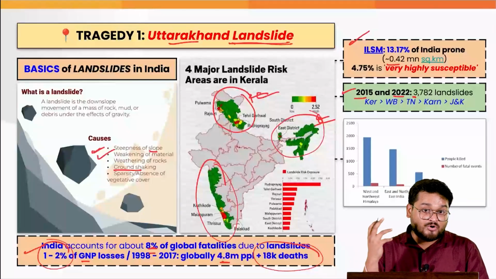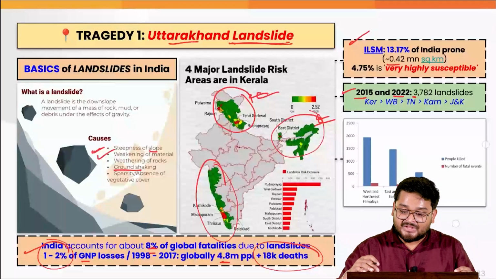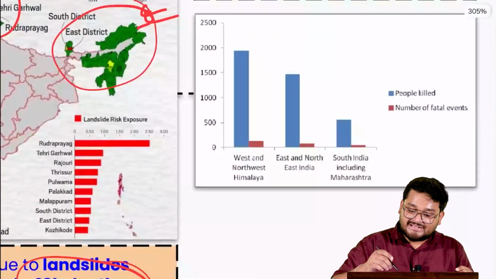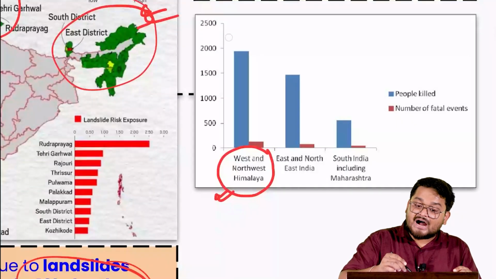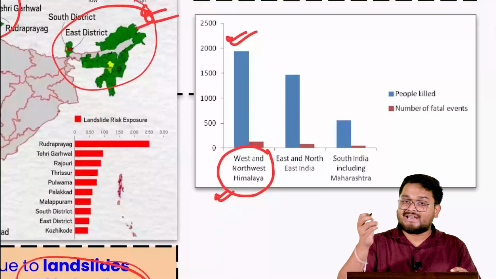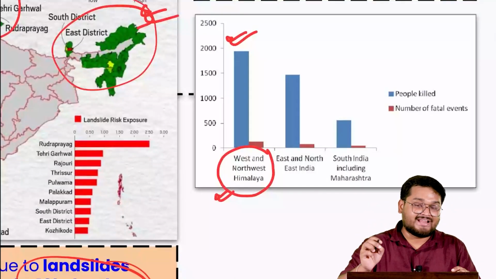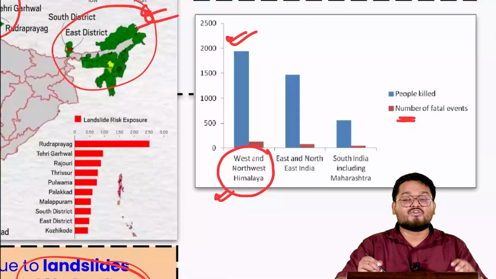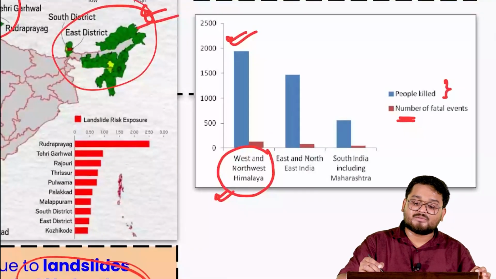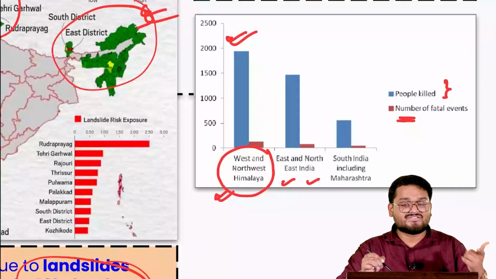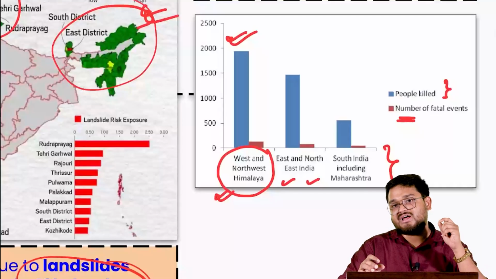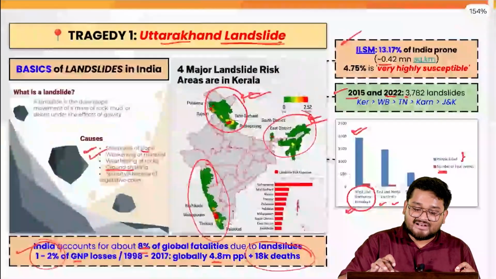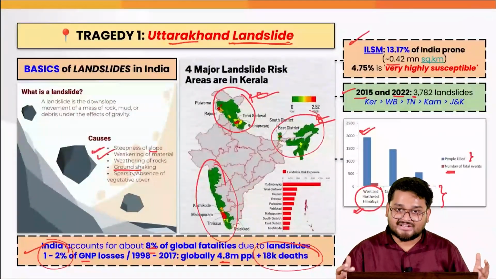And when I talk about the vulnerability of India, we also have to understand that in the western and northwest Himalayas, the landslides are much more intense when we talk about the number of fatal events and also the number of people killed. After that, we have East and Northeast India, and finally we have South India, including Maharashtra. So this is where the landslide vulnerabilities are in the country.